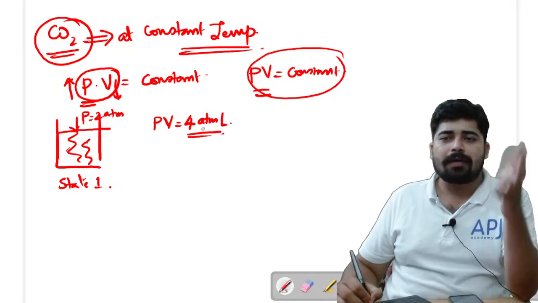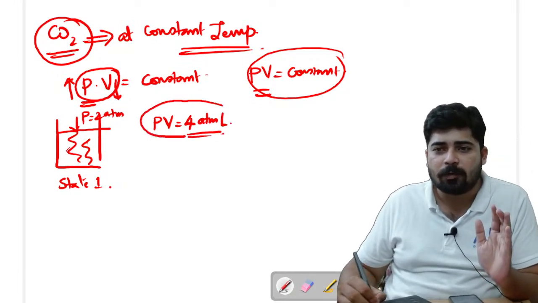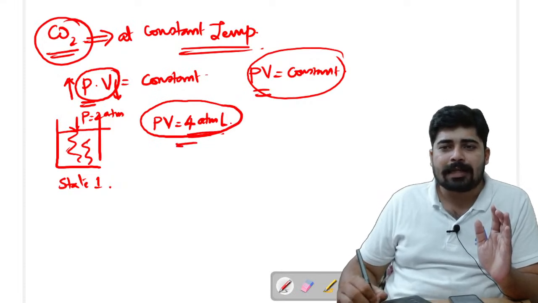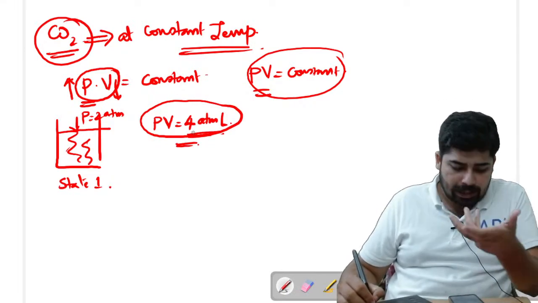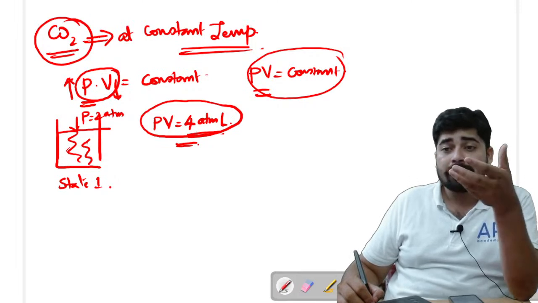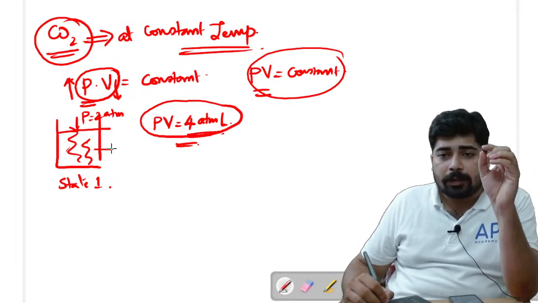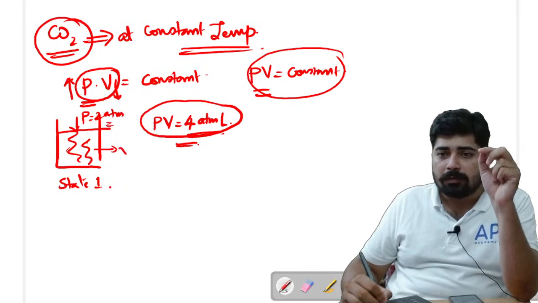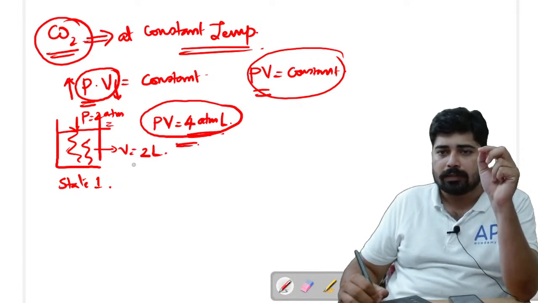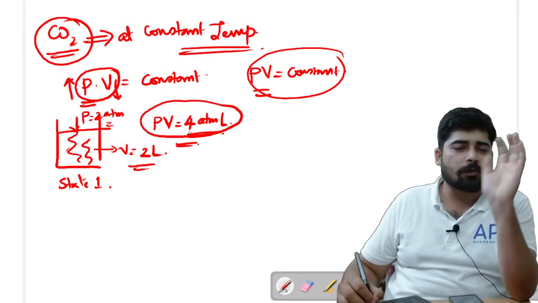Understand, this value is constant; I am just taking an arbitrary value. So if pressure is 2 atm, then volume should obviously be 2 liters, right? Then only we get 4 atm liter.